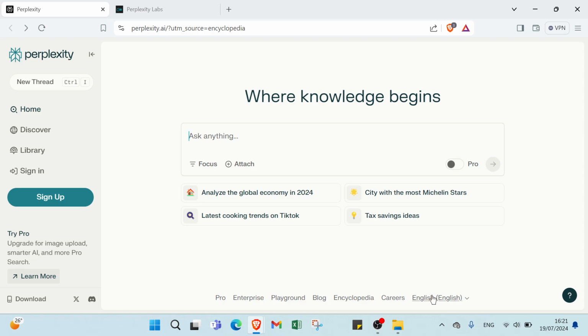So let's give some ways to learn to earn money on Perplexity. First, we have freelance services. One of the easiest ways to start earning with Perplexity is by offering freelance services. Here is how you can do it. Identify your niche. Are you good at a specific task?